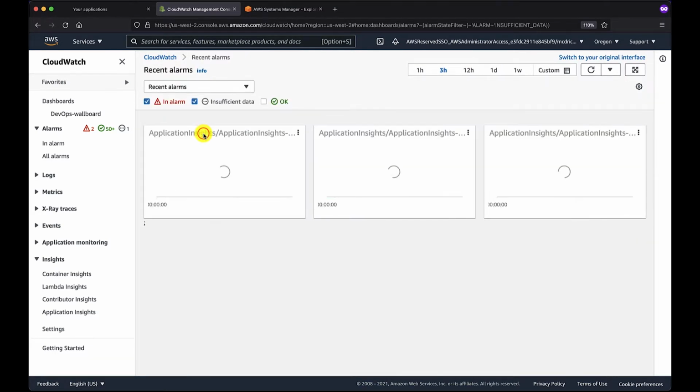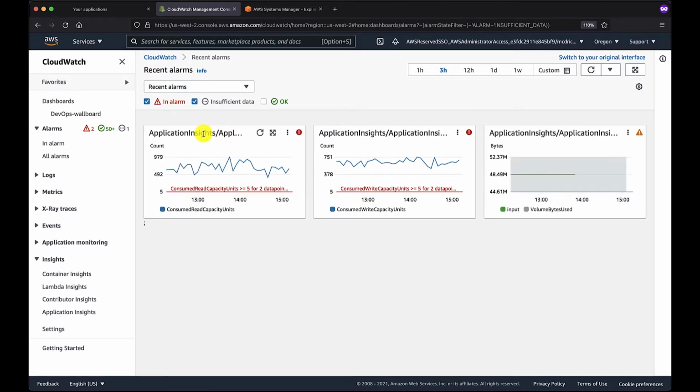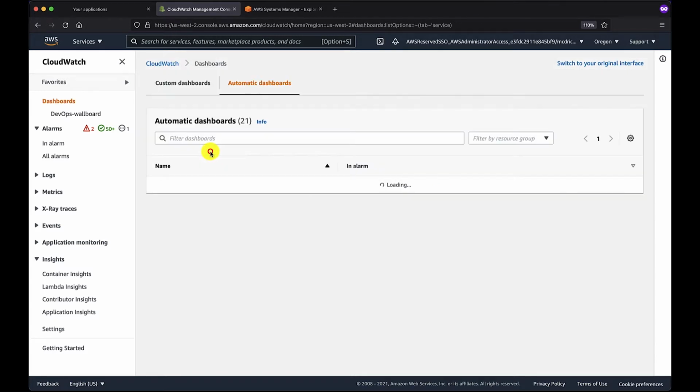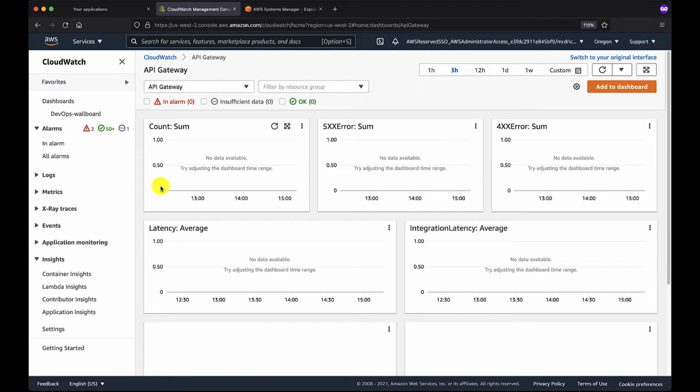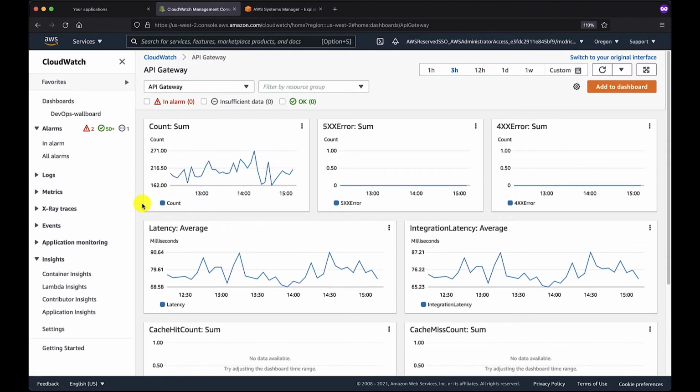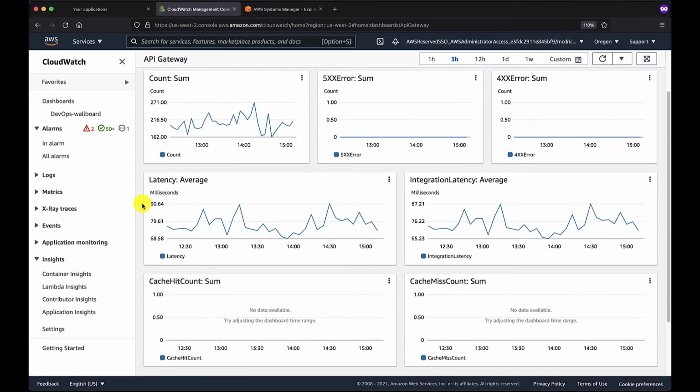We can even view recent alarms that have been triggered in your environment, all in this single pane of glass. And we also have automatic dashboards. We will generate dashboard views for you using a procedural approach based on the activity in your account. In this particular account, I leverage a lot of API Gateway. I did not have to build this dashboard. This is drawn for you automatically, just based on the activity that your workload is actually generating.